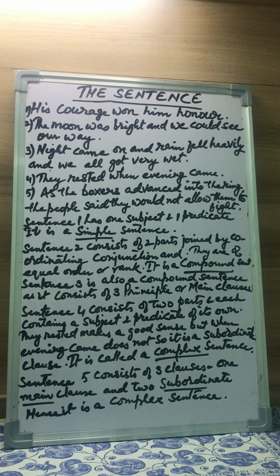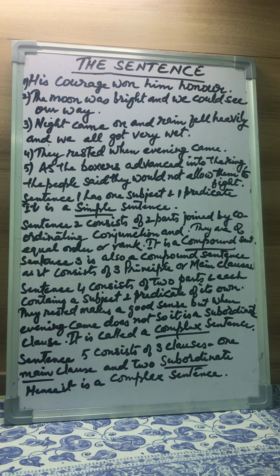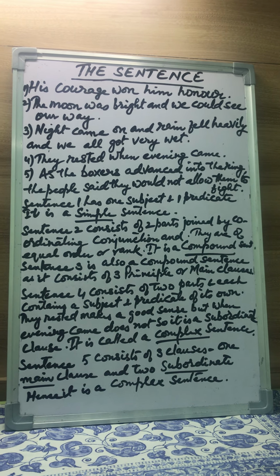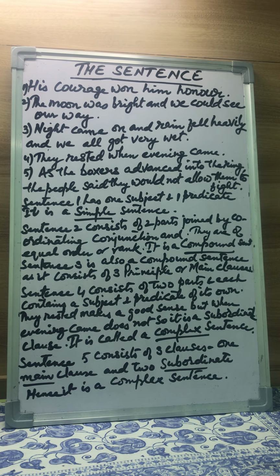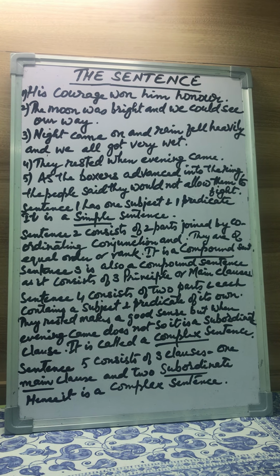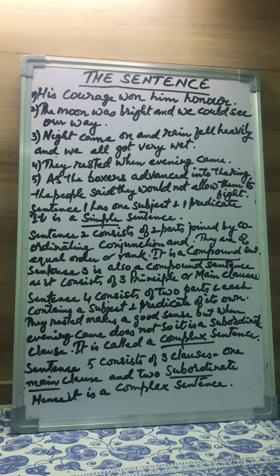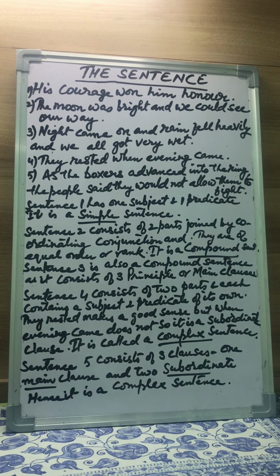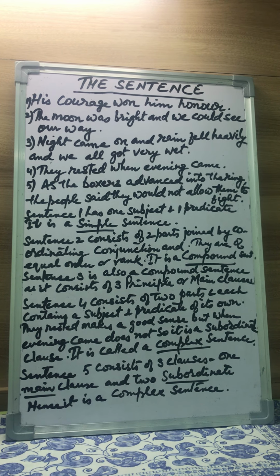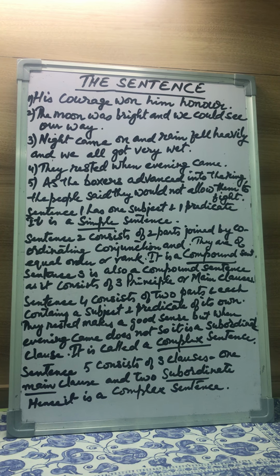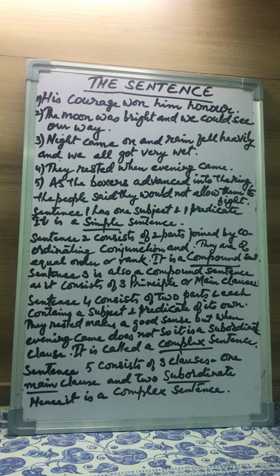Each clause is therefore independent of the other, or they are clauses of the same order or rank and is called a principal or main clause. A sentence such as the second one, which is made up of principal or main clauses, is called a compound sentence.